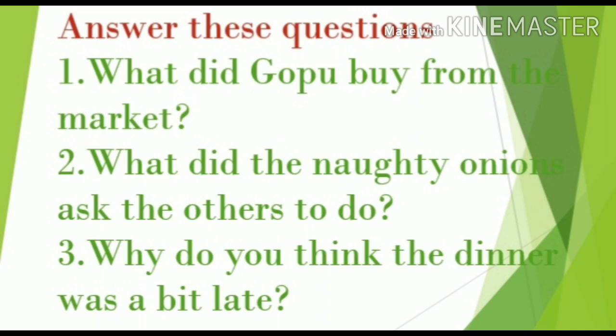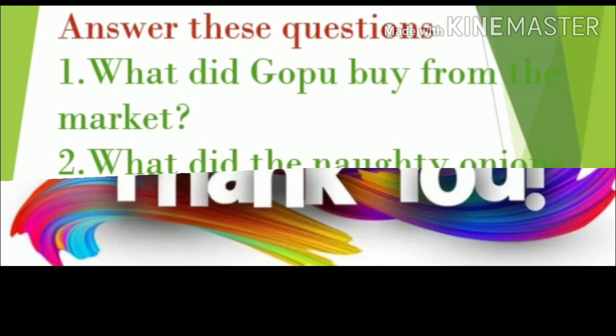Second question, what did the naughty onions ask the others to do? Tell me. The naughty onions asked the others to jump out of the packet. Third one, why do you think the dinner was a bit late? Here you can think the dinner was a bit late because of the naughty onions. Children, write down all the answers in your notebook. Okay, thank you.